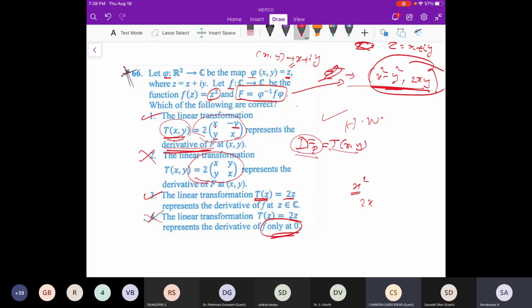X comma y. It's like the identity map, but they are looking at it in a complex way. Whenever you have the i coordinate, the y coordinate is whatever is coming with i, and whatever is coming without i is the x coordinate. That's all. Is that fine?